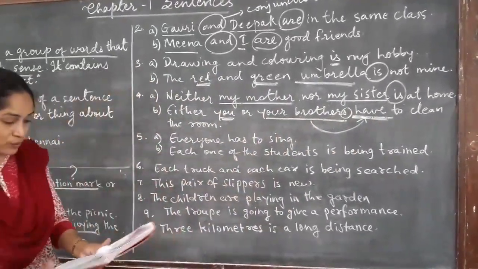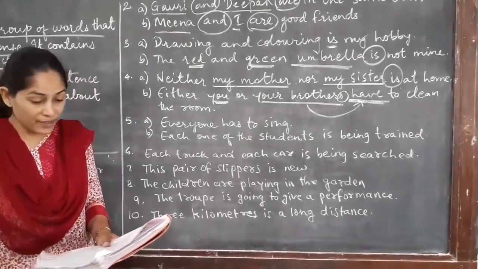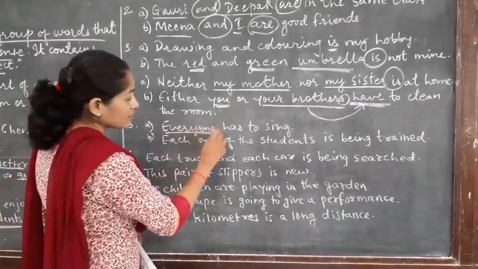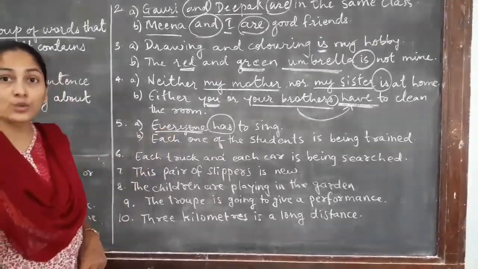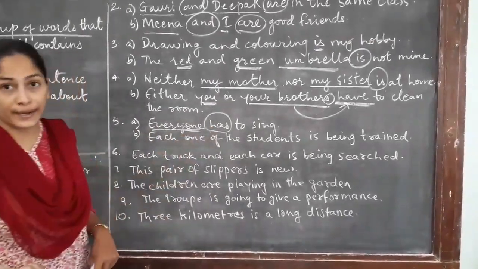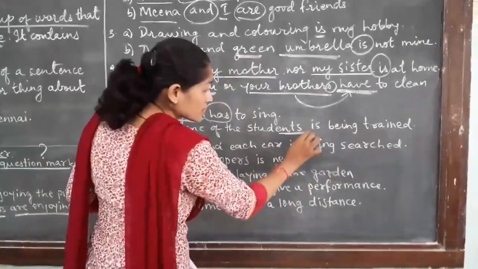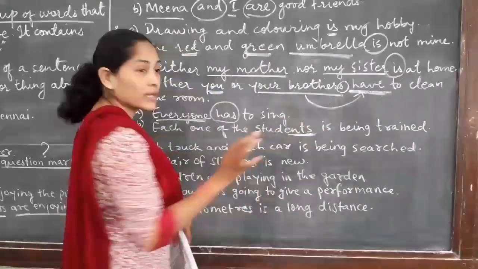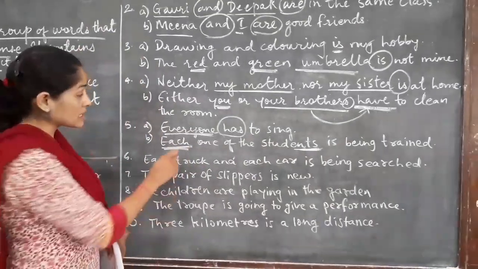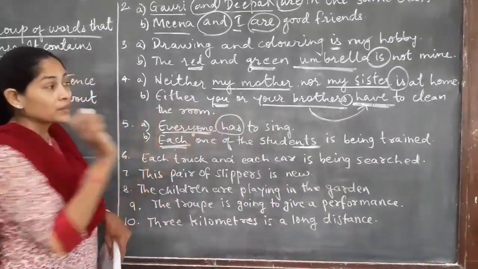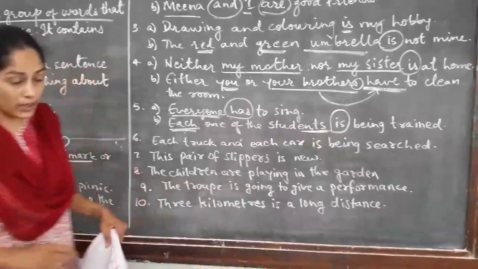Okay. The next one, fifth one: a singular verb must follow either, neither, each or everyone. Now "everyone" is given here. The verb will be singular. Everyone means each one has to do this, so the verb is also used accordingly. The second sentence, "Each one of the students is being trained." Now here "students" is given, so from this word we might think it is a plural verb. But they are saying each one, out of many students, each one has to do this. So here we use "is" instead of "are".